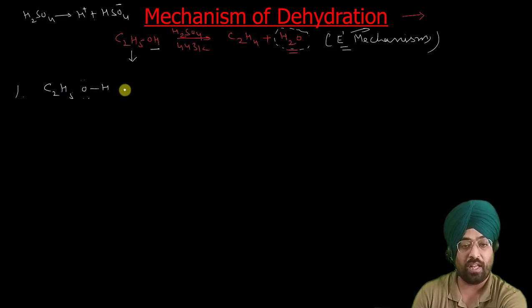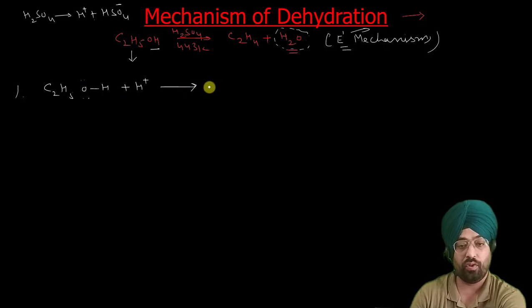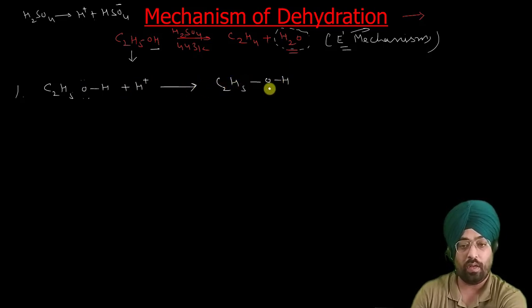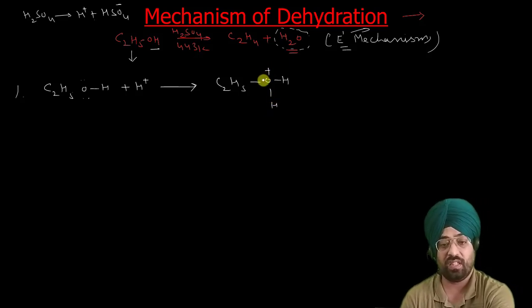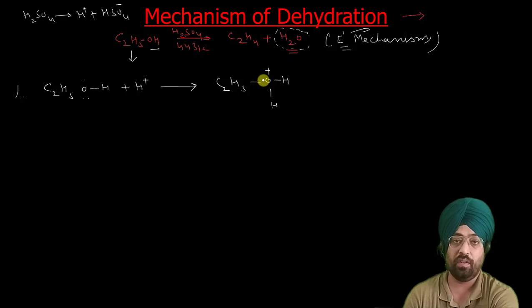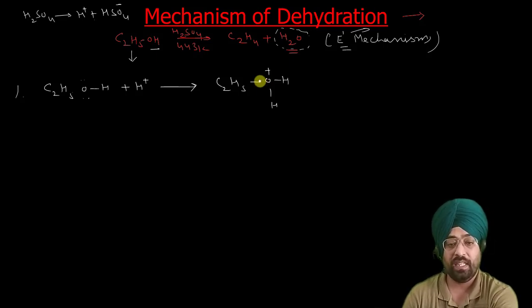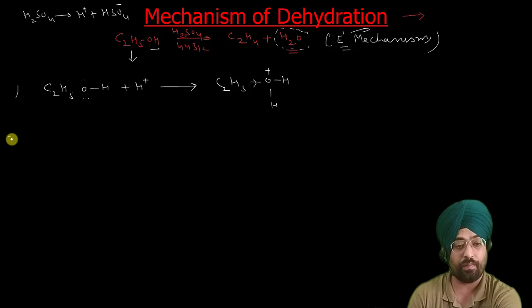C2H5OH plus H positive, so this is the first step. You get C2H5OH2 positive. Once this oxygen gets a positive charge, it becomes even more electronegative, so it pulls the electrons more towards itself. Now this bond can be broken easily. The second step is the generation of the carbocation.